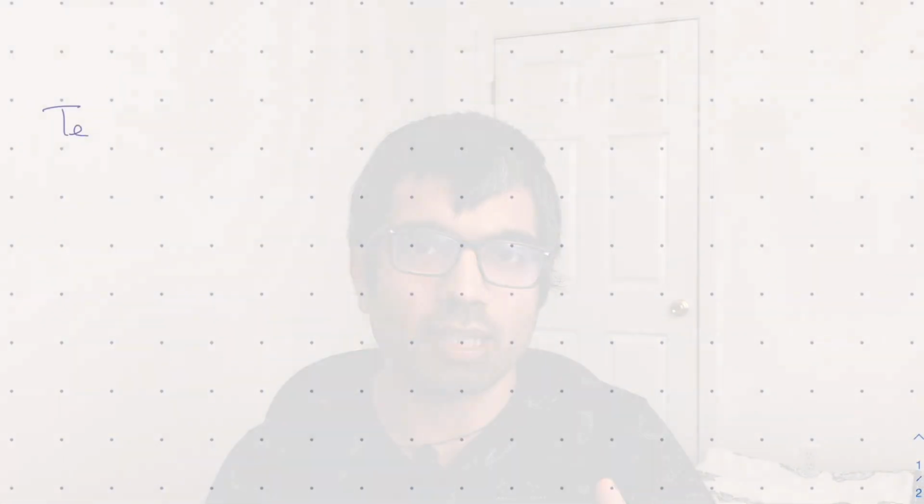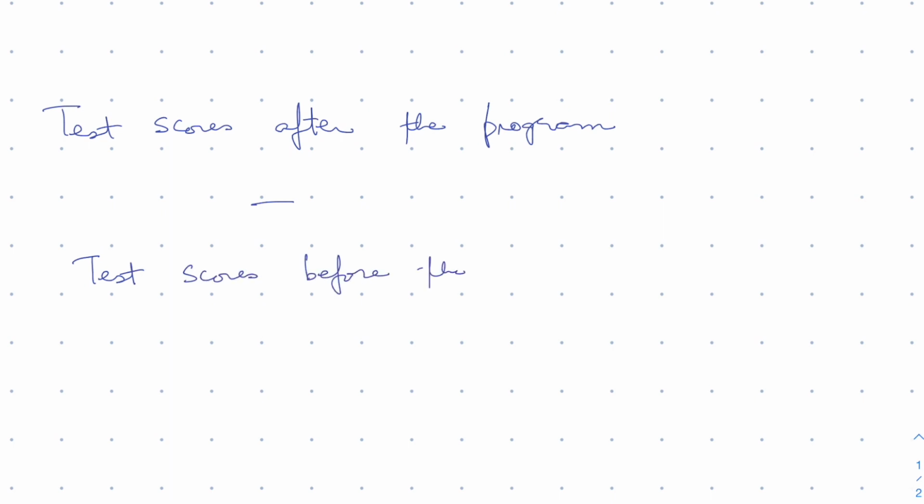One clear way is that we have the test scores of the same students 2 years before they had this uniform and 2 years after they had this uniform. Now, one simple way would be that, okay, let's just compare their performance now to what it was 2 years ago, and this should tell us something about the impact of this program.